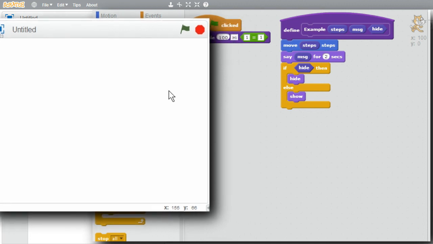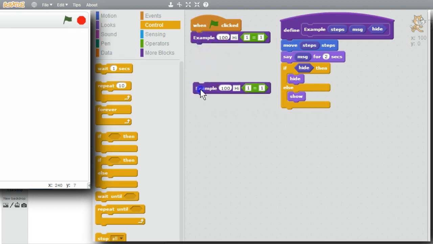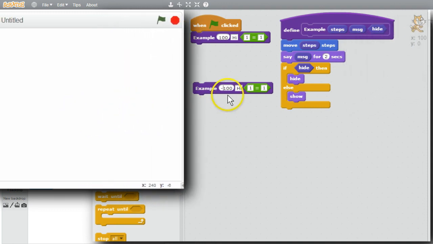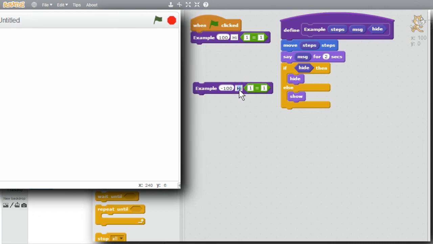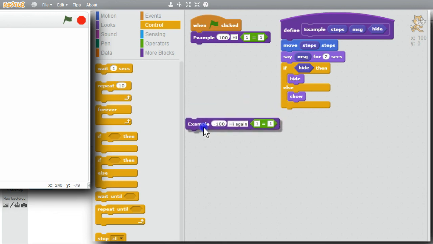Now to make the cat reappear using this procedure, I'll copy the example. I want the cat to back up, so instead of 100 steps, which would go to the right, I want it to go minus 100 steps, so it'll go back to the center. Can't see the cat right now, but the x value is 100. The cat has moved to the right. For the message, I'll change it from hi to hi again. And I want hide to be false, so I'll change Boolean to be false. 1 equals 0 is false.